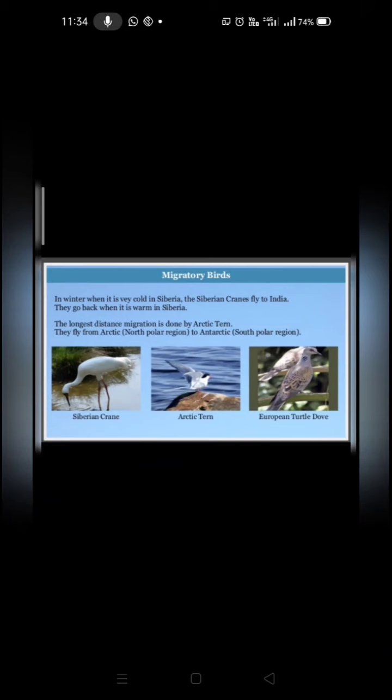Migratory birds. In winter, when it's very cold in Siberia, the Siberian cranes fly to India. They go back when it's warm in Siberia. The longest distance migration is done by the Arctic tern. They fly from the Arctic, the North Polar region, to the Antarctic, the South Polar region. Arctic tern. See the bird over here.